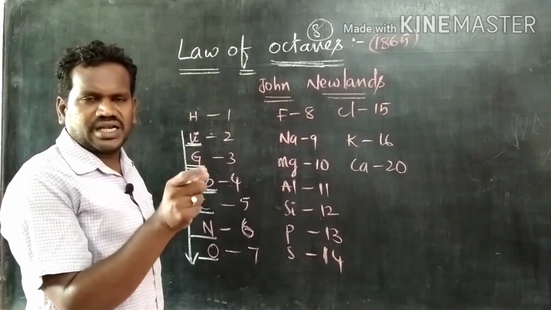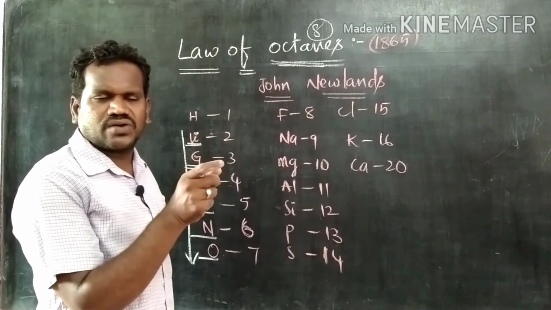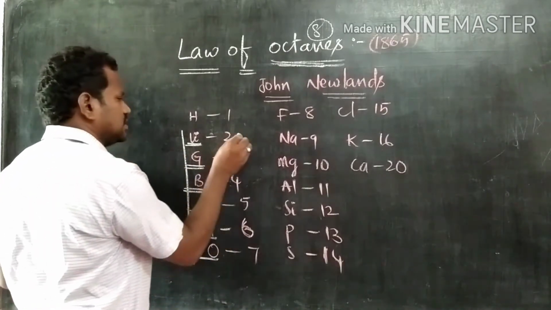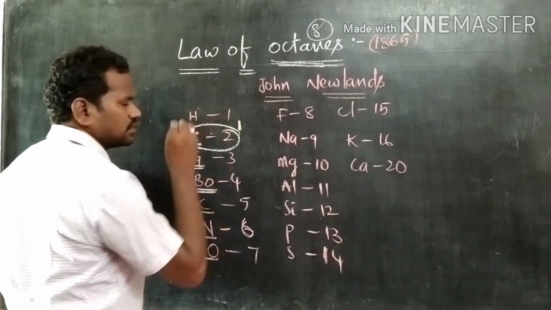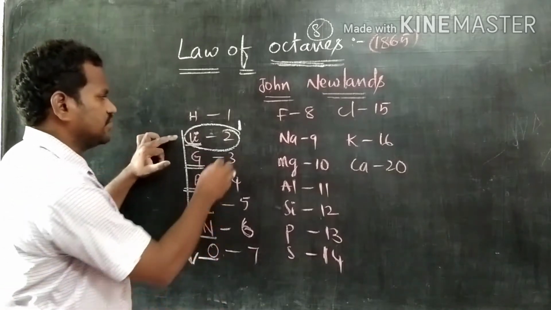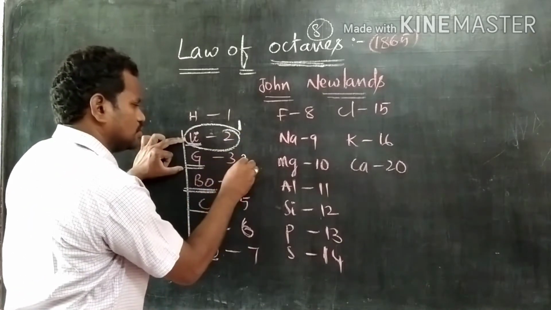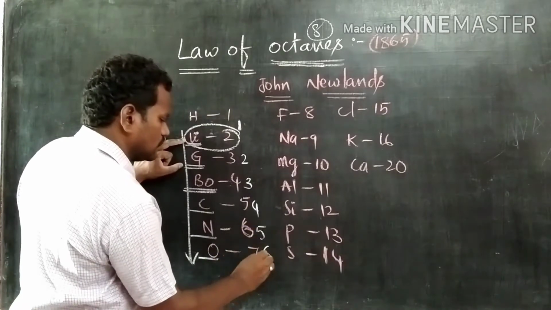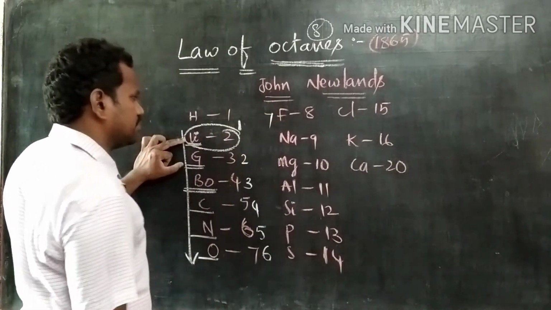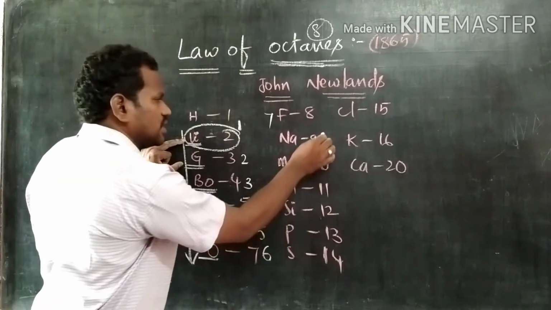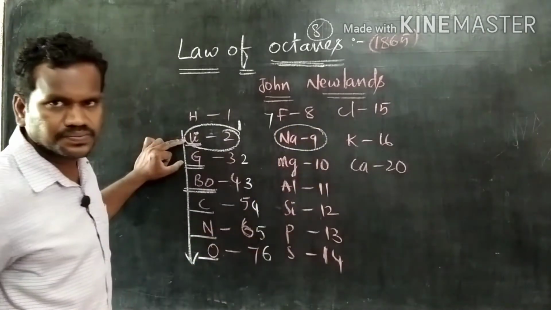Then, if we consider lithium as the first element, count 8 from here onwards: 1, 2, 3, 4, 5, 6, 7, and the 8th element is sodium.